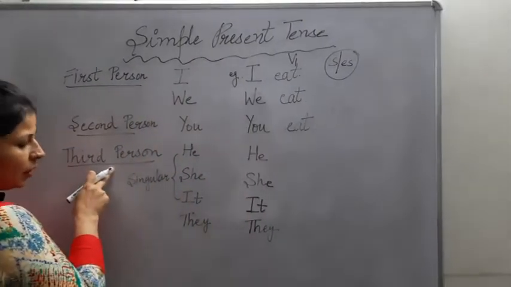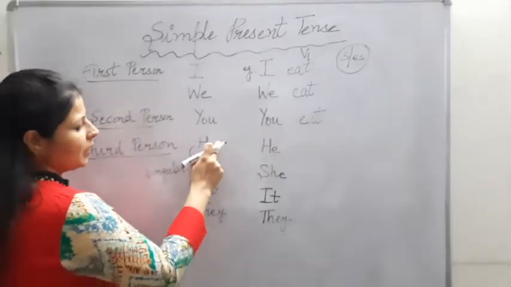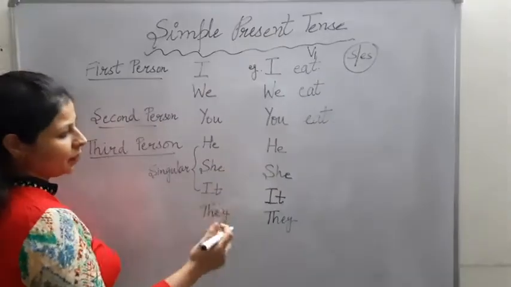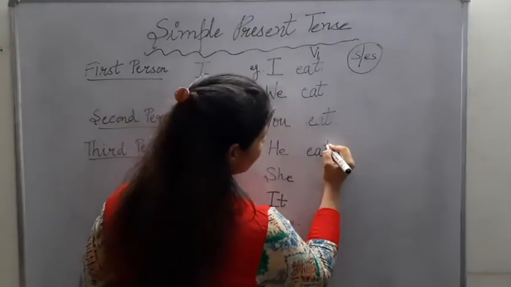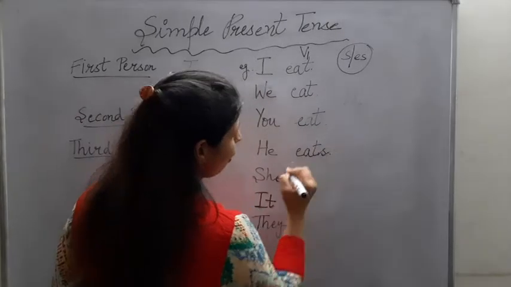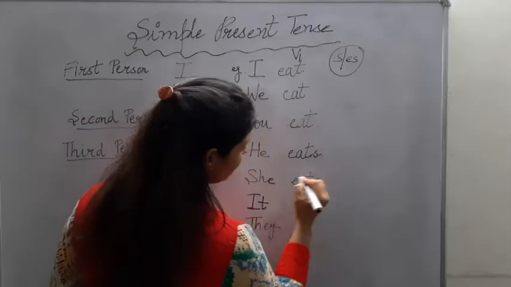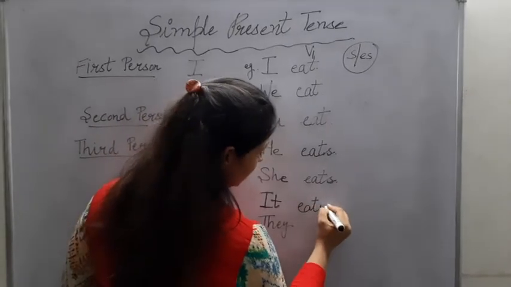When we have third person pronoun which are singular, that is he, she, or it, or any name, then our verb always has S or ES. Example, he eats, she eats, it eats.